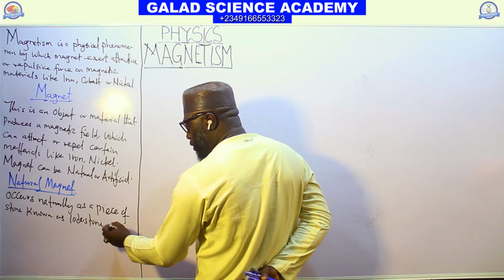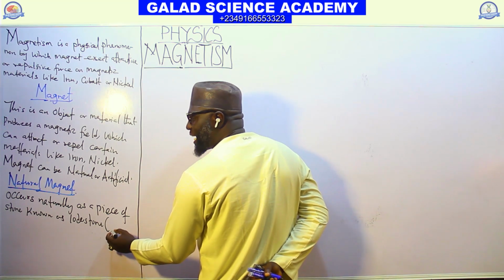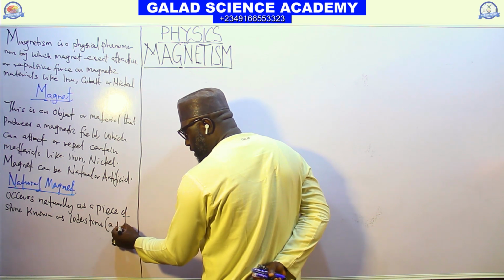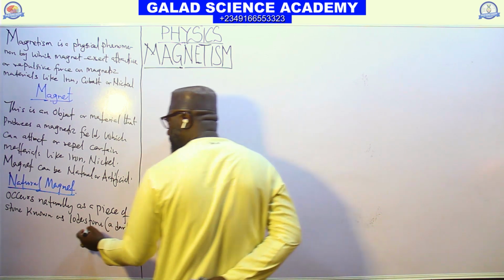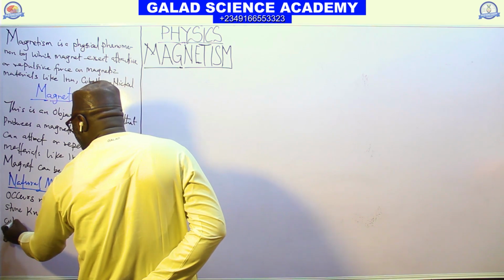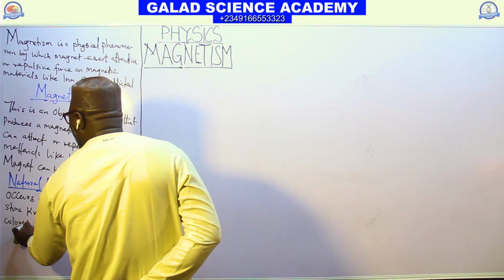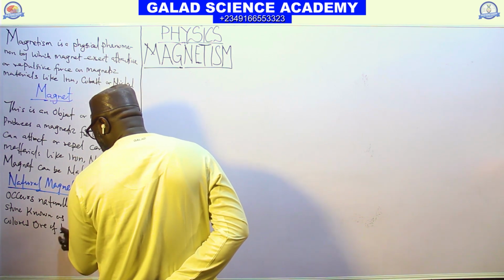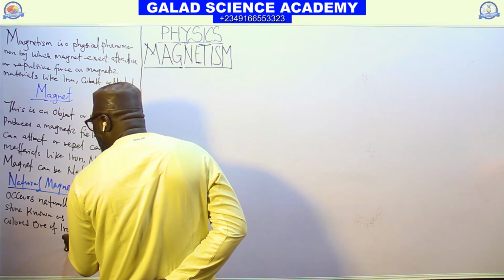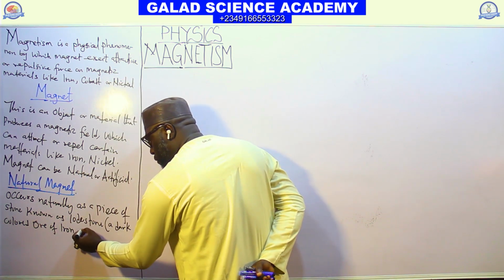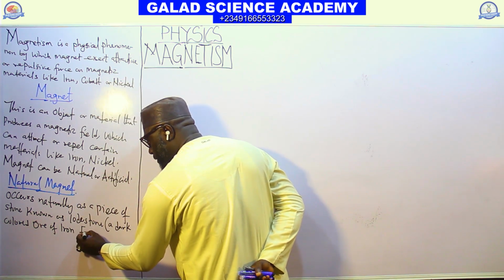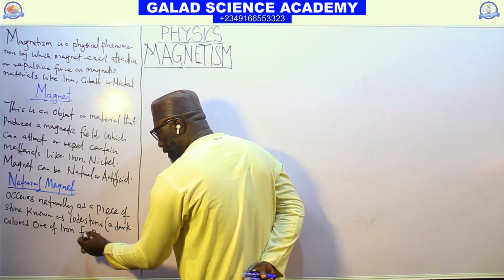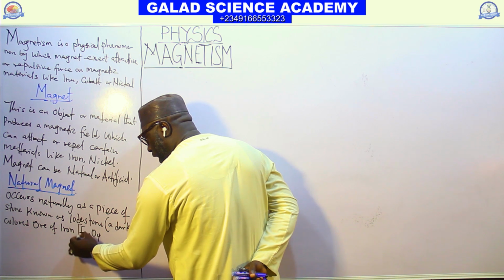What is lodestone? Lodestone is a dark-colored oxide of iron, Fe3O4.